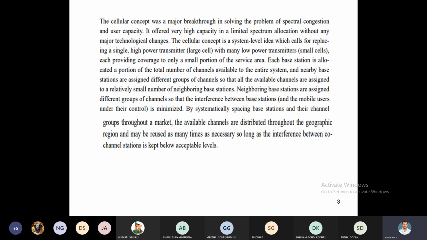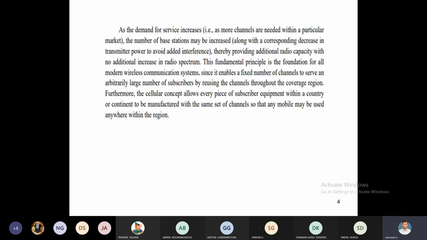This is about how grouping takes place. Suppose the number of customers is increasing, then more channels are required. At that time we have to take care of interference, which depends upon the power of the transmitter and receiver.